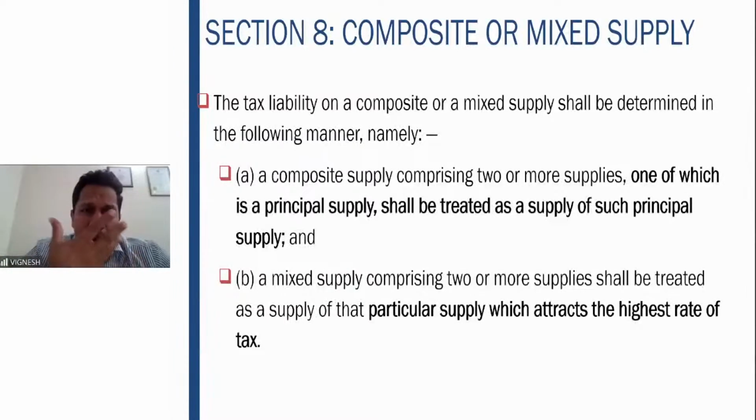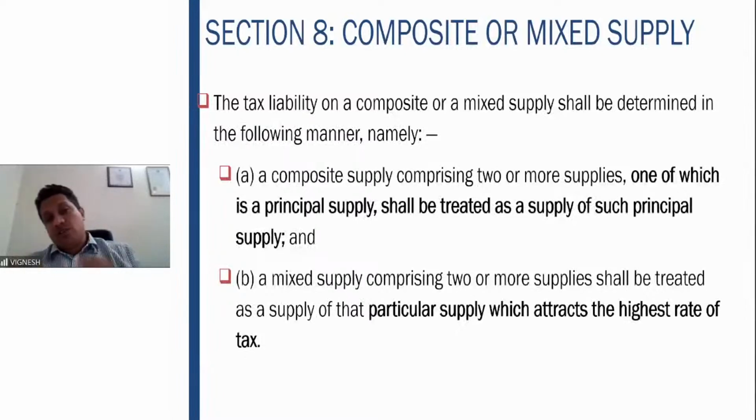Example: you are selling a laptop. Along with the laptop, you are giving a laptop bag. The rate which is applicable to the laptop should be charged for the laptop bag also. Why? Because in this case, the principal supply is the laptop and not the laptop bag.